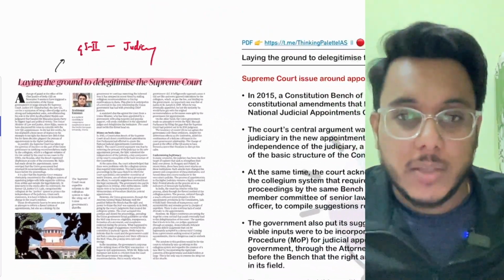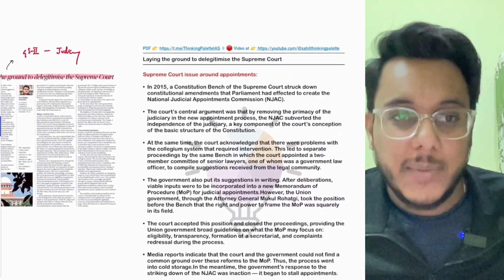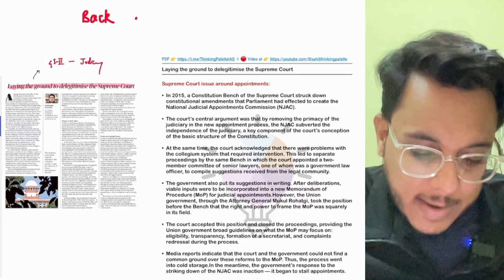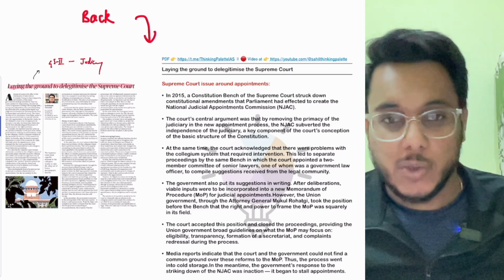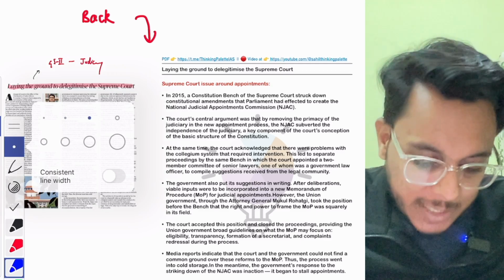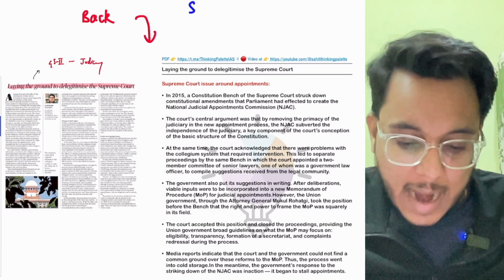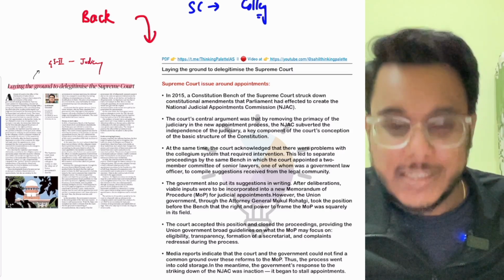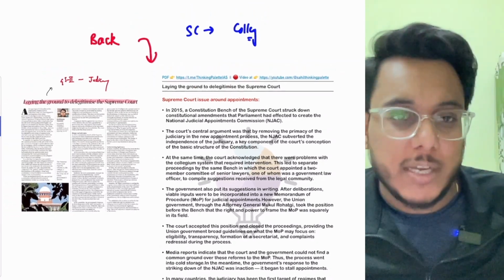Now, before going on this particular article, guys, I will be giving you a little bit of a background of this article, and after understanding the background, we'll actually see what this article is talking about. So basically, guys, recently a petition has been filed in the Supreme Court, and in this particular petition, the collegium system of appointment of the judges has been questioned. Now, what is this collegium system?